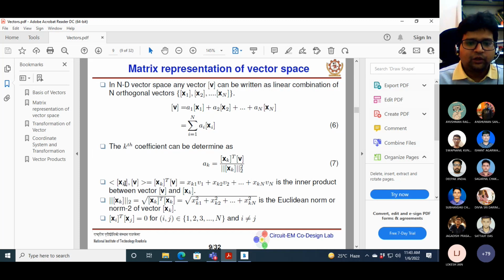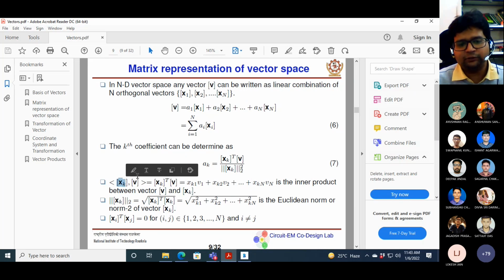So the meaning of inner product is basically that you have to add the components of that vector in that particular direction. This x vector is my basis vector, so it has n number of elements. If it is an n-dimensional space, if it is a 3-dimensional space, you will have 3 elements. So you know how to do this, this is not a very big deal for you.